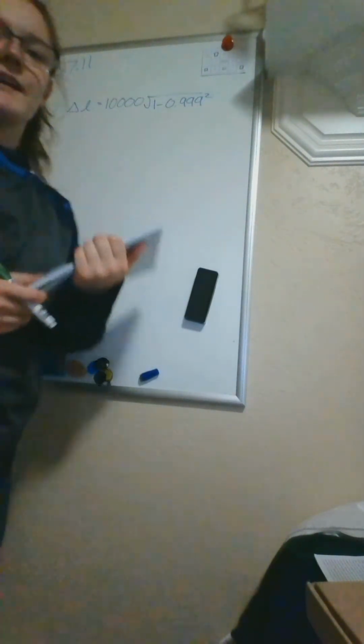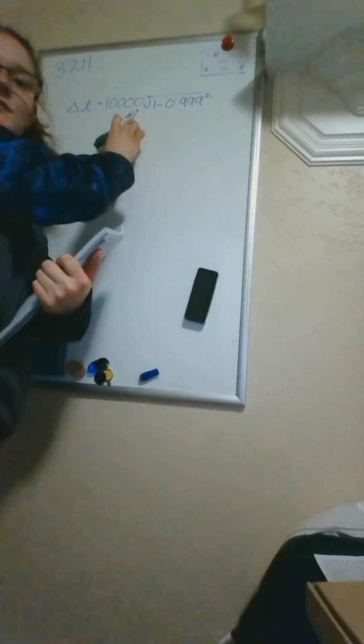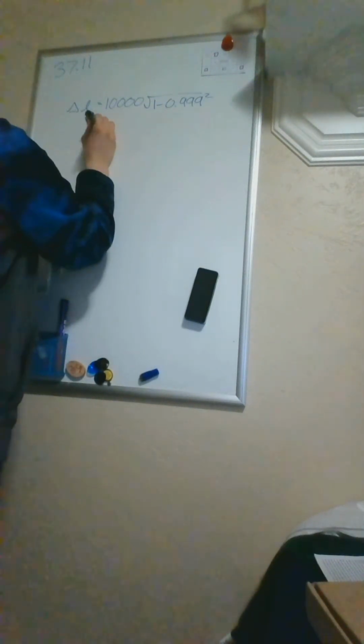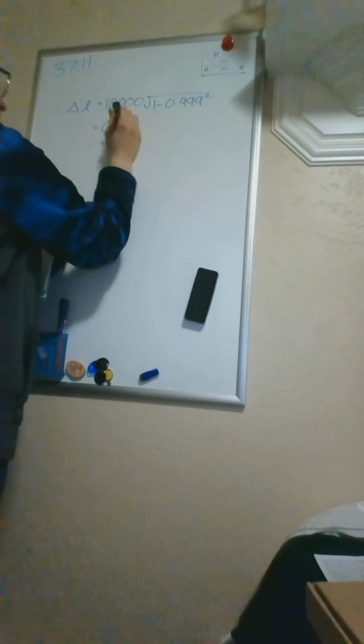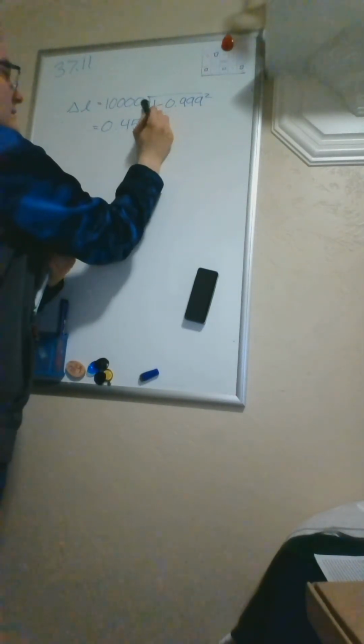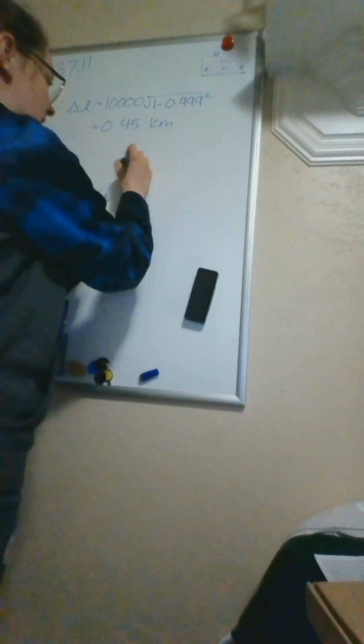We know the result will be less than this, and when we calculate it, we get that the length contraction of the muon is 0.45 kilometers. So it sees itself going through 0.45 kilometers, but in its lifetime, it can travel 0.66 kilometers. That's what we found from the very first part.